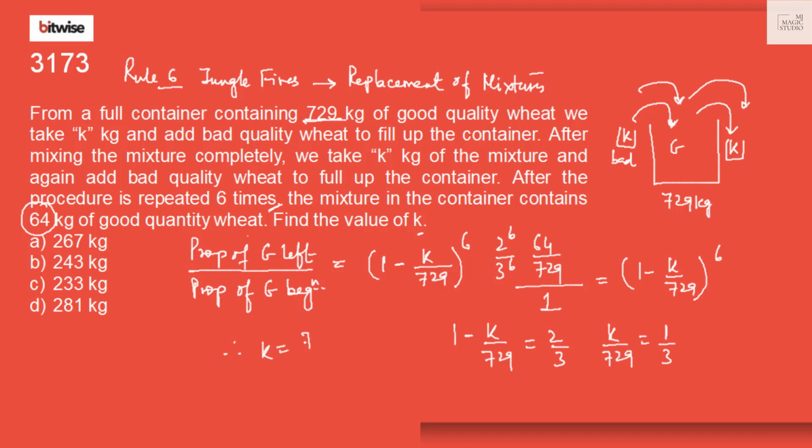Therefore, k is 729 by 3, that is 243 kg. The value of k we are looking for is option B. The link of the playlist of the Jungle Fire replacement of mixture is there in the description. Please go through it, in the Jungle rule book, arithmetic playlist, to solve more questions of these types.